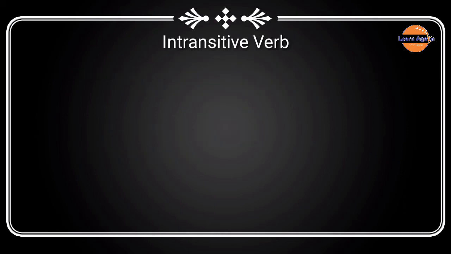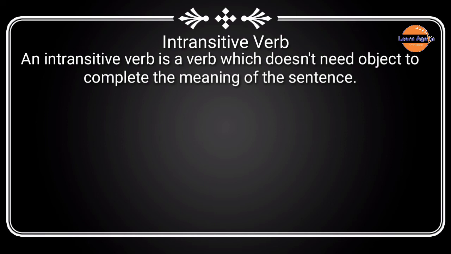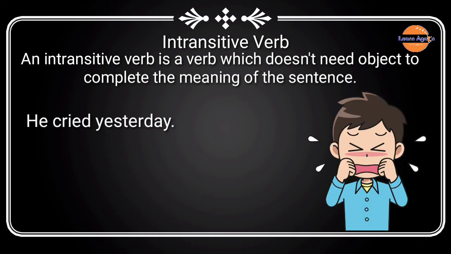Now let us see intransitive verb. An intransitive verb is a verb which doesn't need an object to complete the meaning of the sentence. Let us understand better by example. He cried yesterday. Now think again.